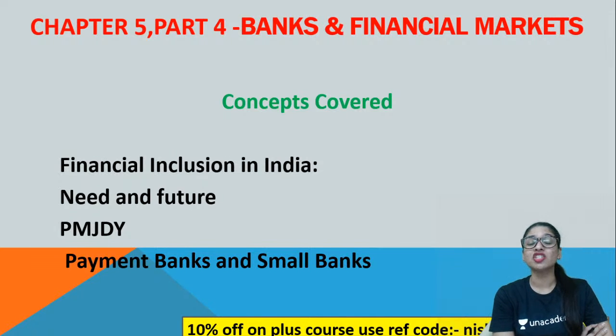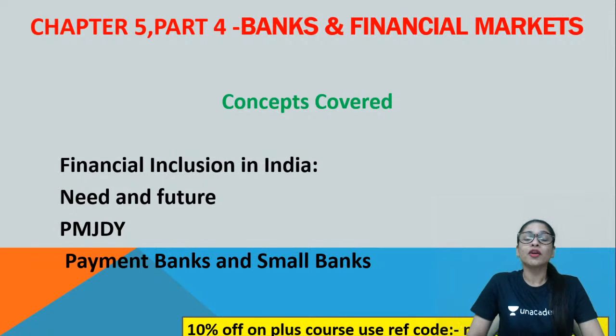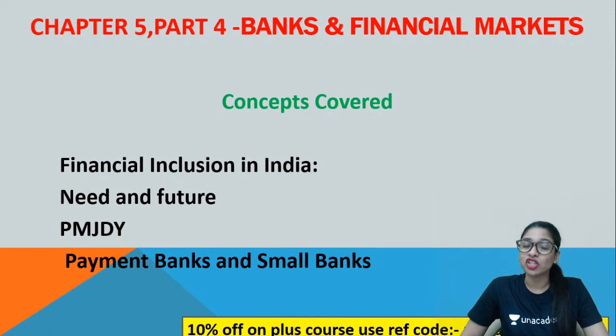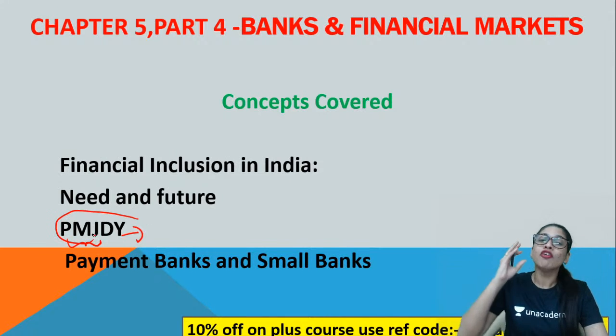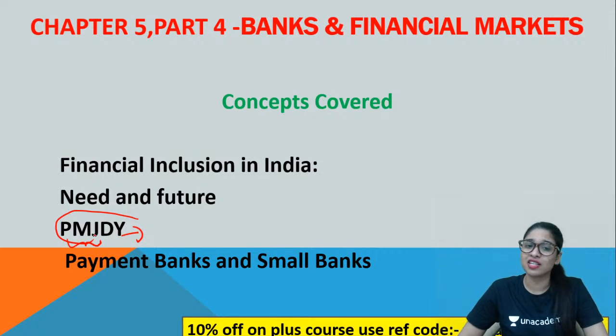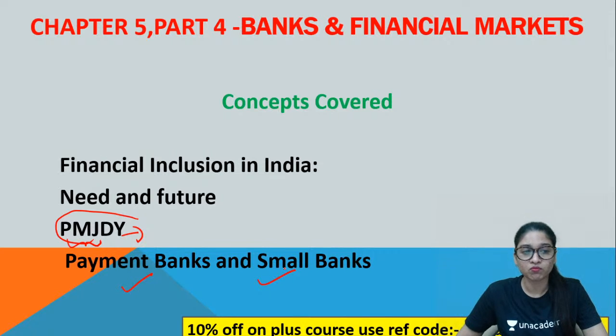And now this COVID-19 situation has turned everything upside down. Poverty rates and so on have drastically increased because of the economic fluctuations in the economy. Clear? Then regarding initiatives by the government, there is the Pradhan Mantri Jan Dhan Yojana. I repeat, Jan Dhan Yojana. That's very important from your prelims and mains perspective, because it is one scheme focusing on financial inclusion. So we'll be discussing that as well, followed by another topic, that is payment banks and small banks. Clear?